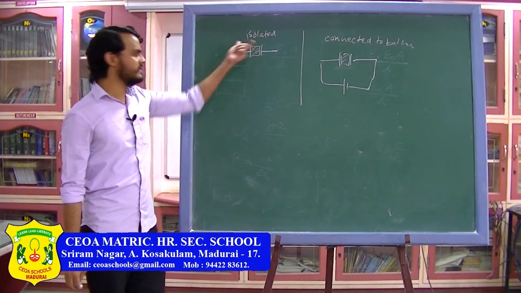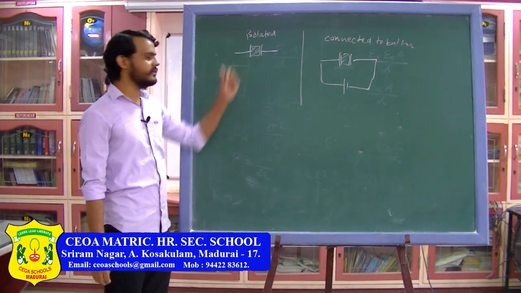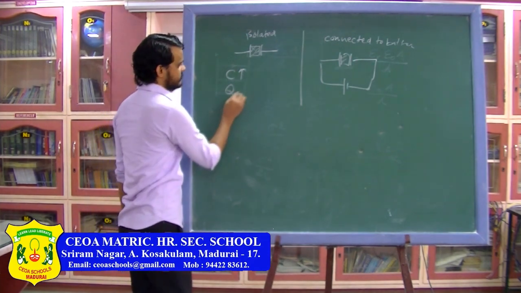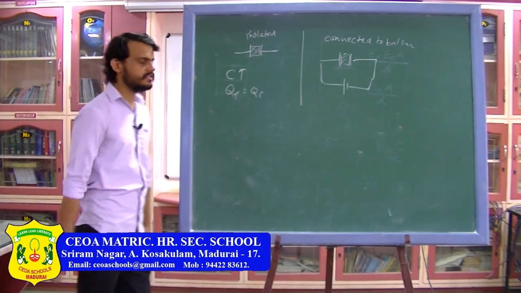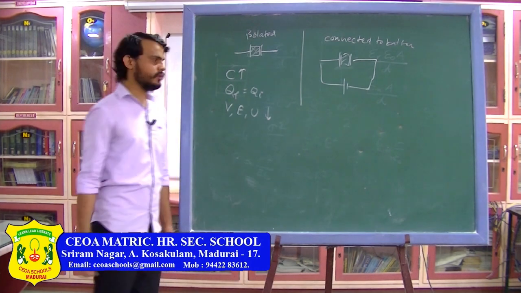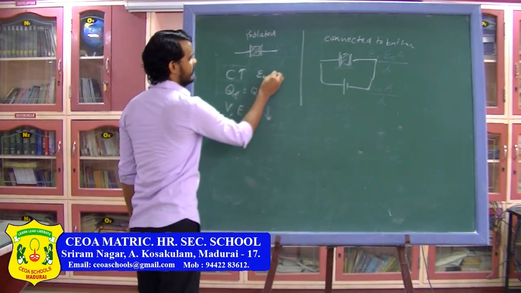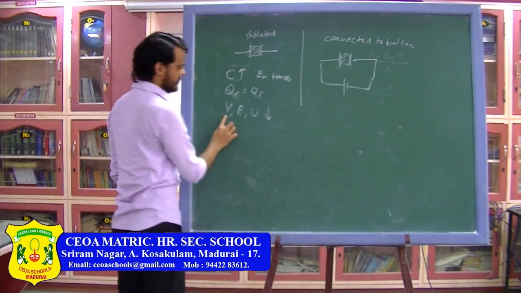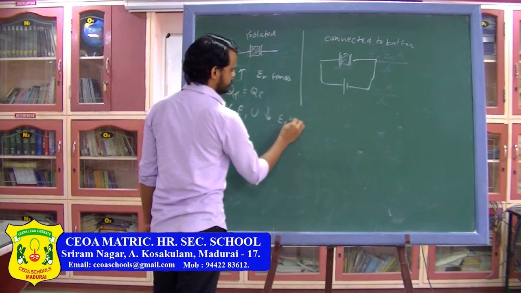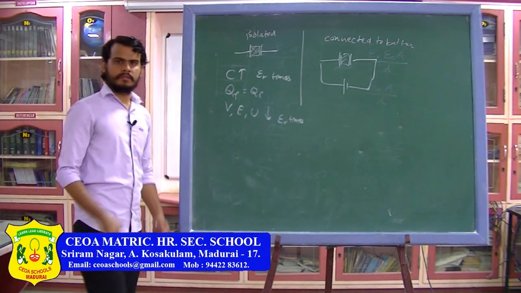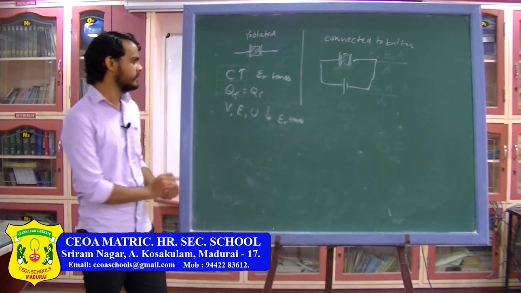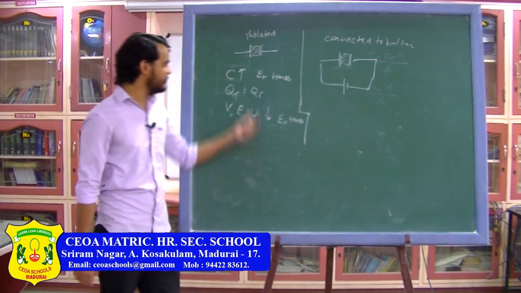If you insert a dielectric medium between the capacitor plates when it is isolated, we have seen that capacitance increases, and charge remains the same. So initial charge and final charge will remain the same, while potential, electric field and potential energy will decrease. Capacitance will increase epsilon R times, and electric field, potential and potential energy will decrease epsilon R times. So the final energy will become initial energy divided by epsilon R. This is for a capacitor which is isolated.